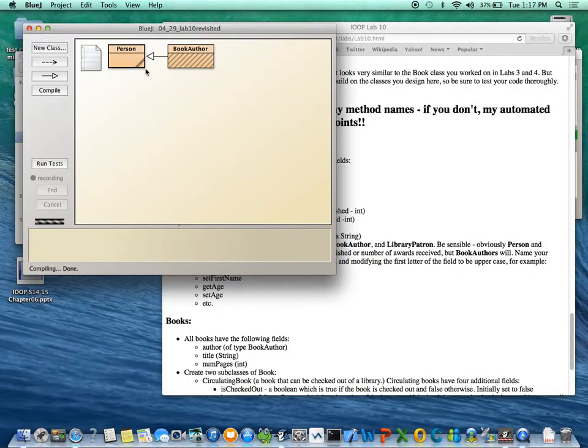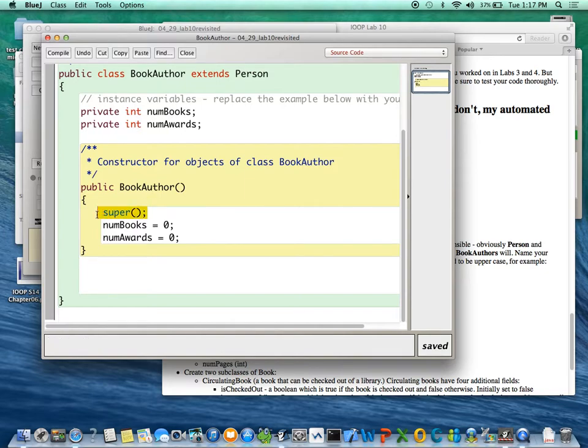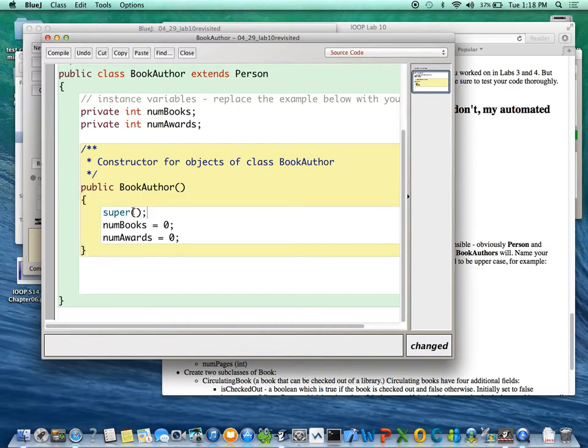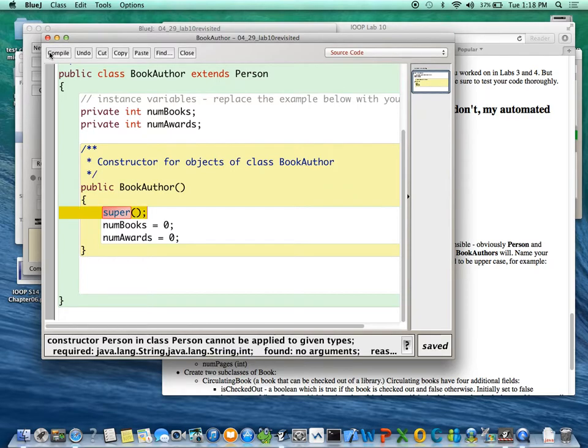But when I go to compile book author, even if I get rid of the super call here, if I compile this, it says, hang on, I couldn't use the default constructor, right? I tried to use my default super and I couldn't, because it always calls super even though you should explicitly do it. And if I say that, it'll give me an error and say you can't do it, right? So what do I need to do?